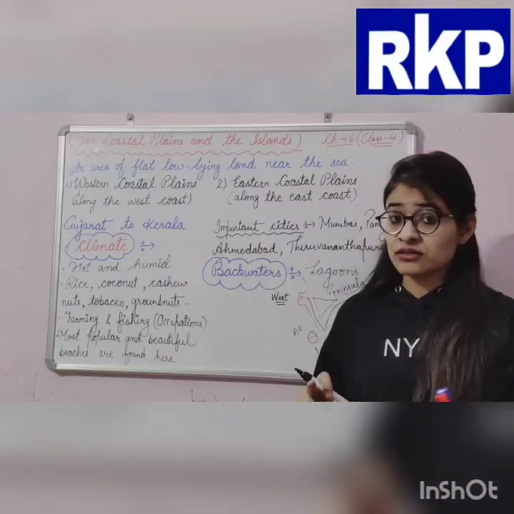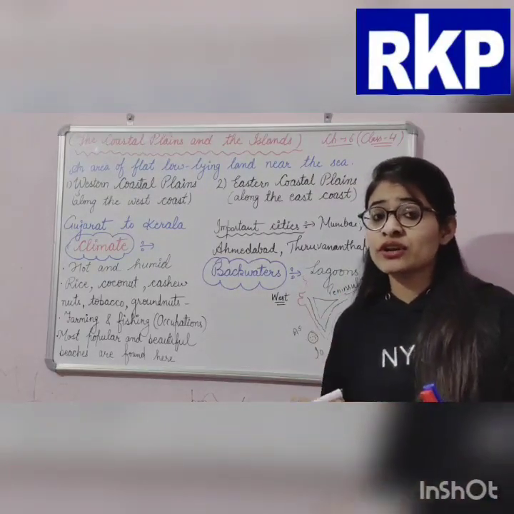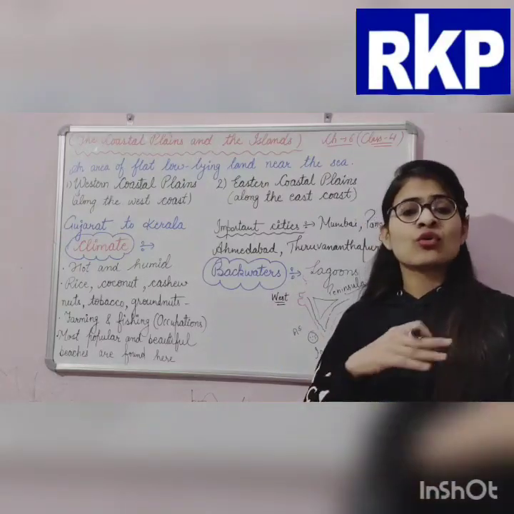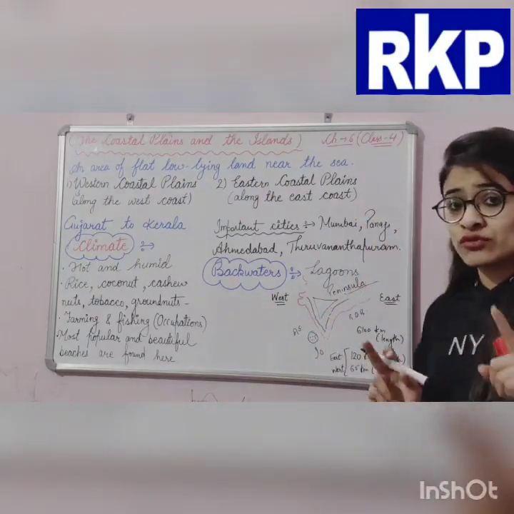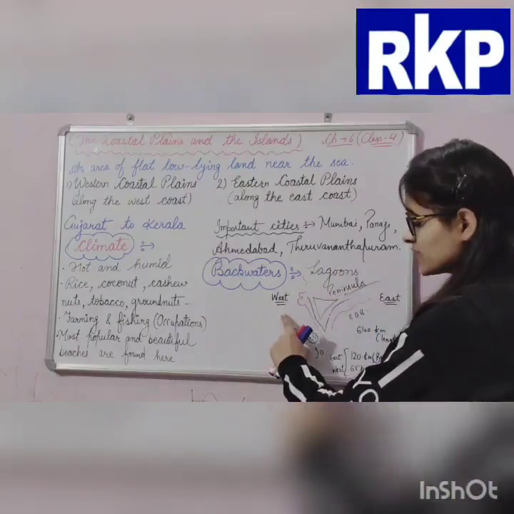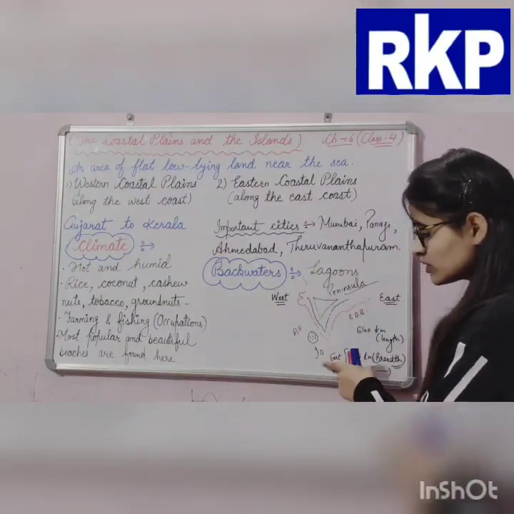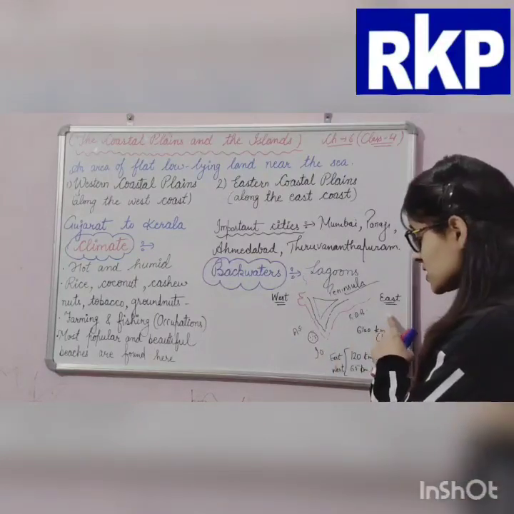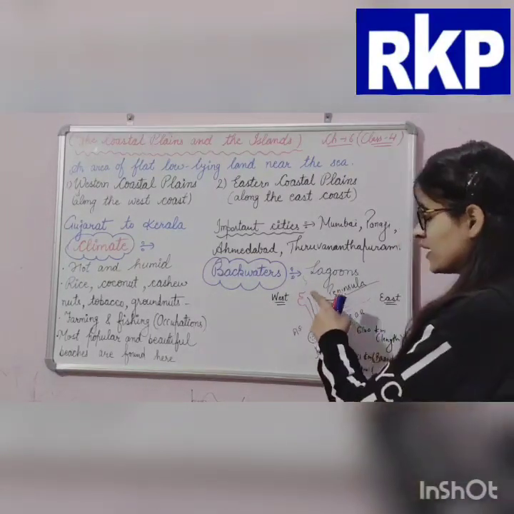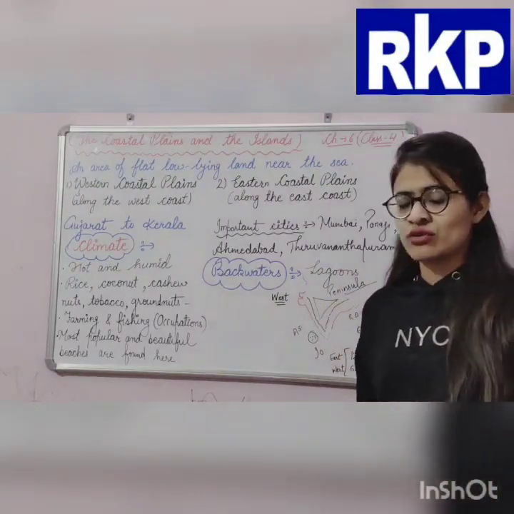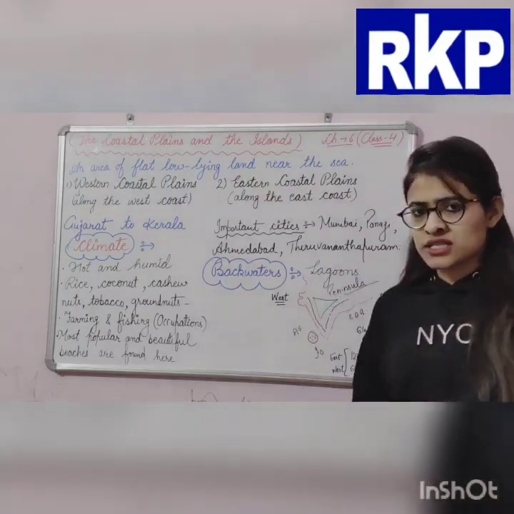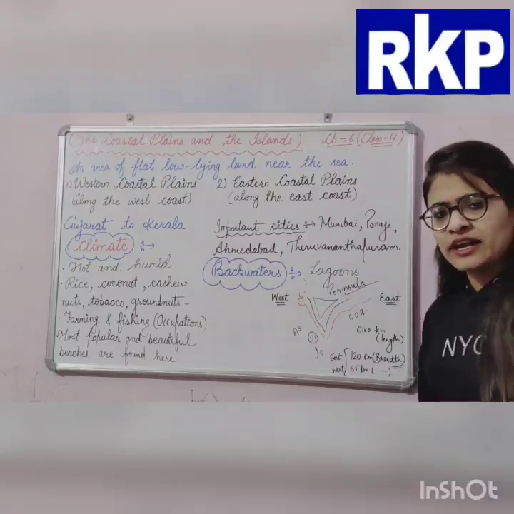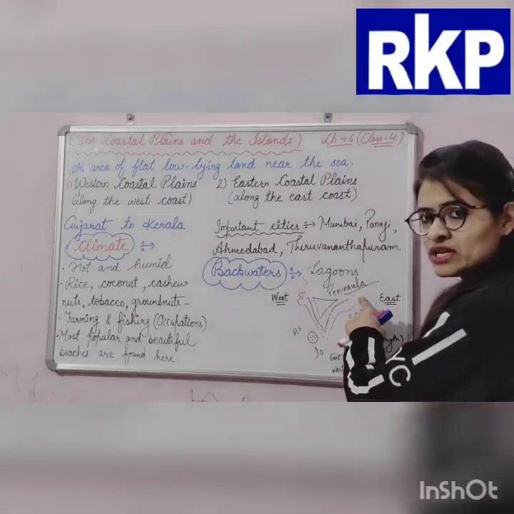How many sides? 3 sides. An island was surrounded by water on all 4 sides. But a peninsula is surrounded by water from 3 sides: on the west side the Arabian Sea, on the south side the Indian Ocean, on the east side the Bay of Bengal, and on the upper side it is not surrounded by any water body. On the upper side there are the other states, a land boundary. So it is called a peninsula.